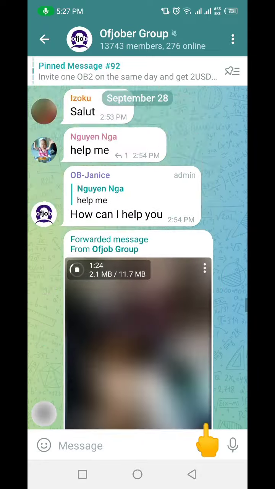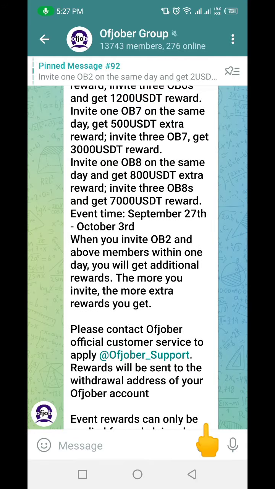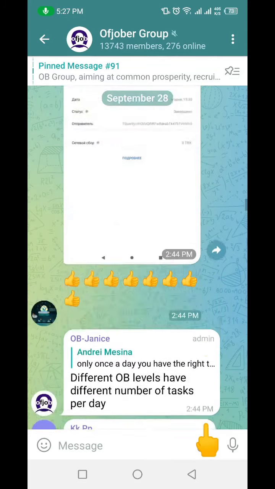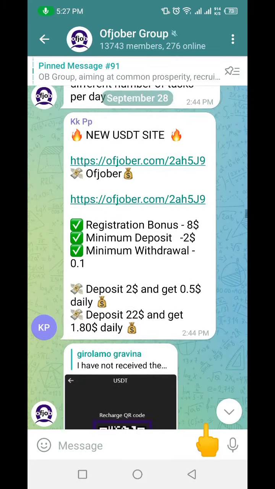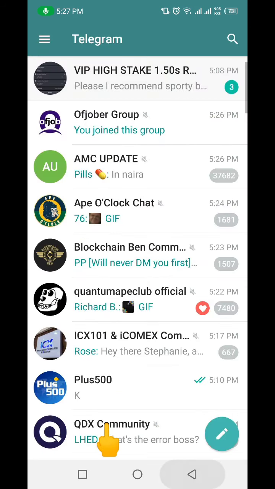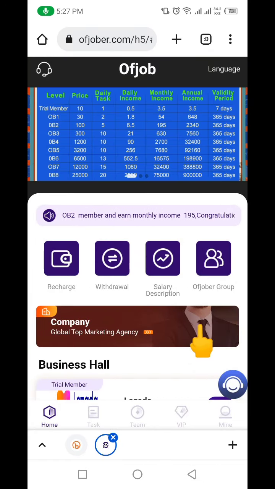You can see different persons here. If you have any question, or you want to make any kind of inquiries, you can make the inquiries in the Telegram group. You can see it's an open group. You can type your message, ask them any question here. Okay, so that is one beautiful thing about the website. They have different avenues how you can actually make money from the website.